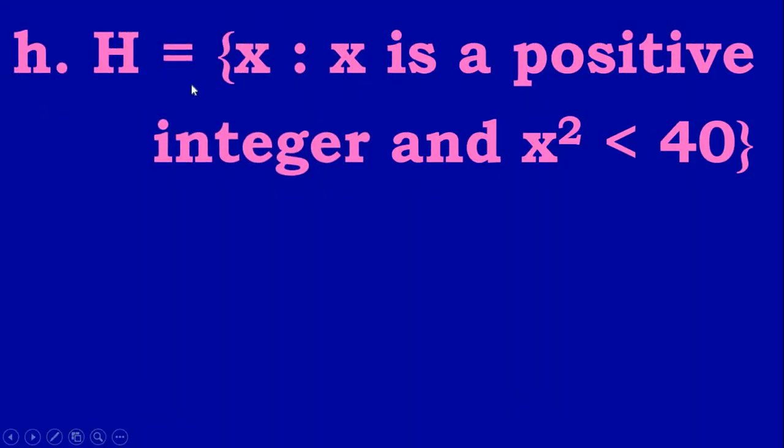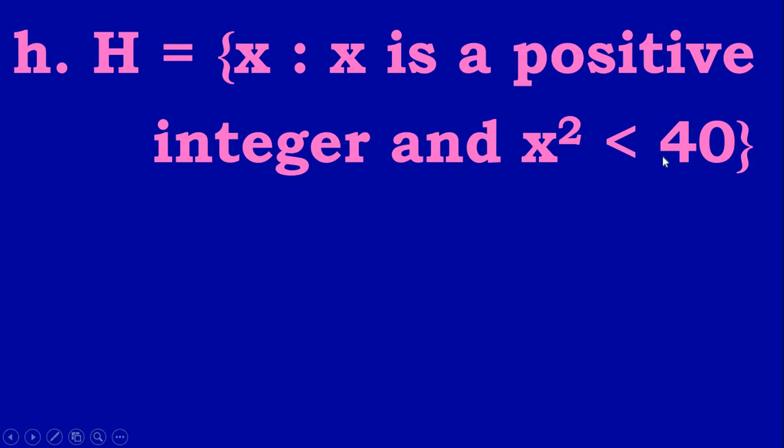So next, H equal to set of all x such that x is a positive integer and x square should be less than 40. So here it should be positive integer. So it should be only positive numbers, and when you square that, it should be less than 40. A positive integer starts from 1. 1 square is 1. It is less than 40. So 1 is possible. 2 square is 4. It is also possible. 3 square is 9. Possible. 4 square is 16. Possible. 5 square 25. Possible. 6 square 36. Possible. 7 square 49.